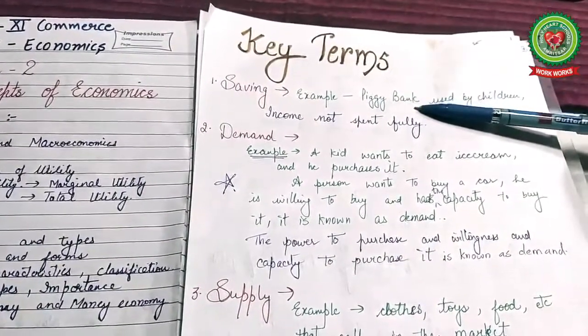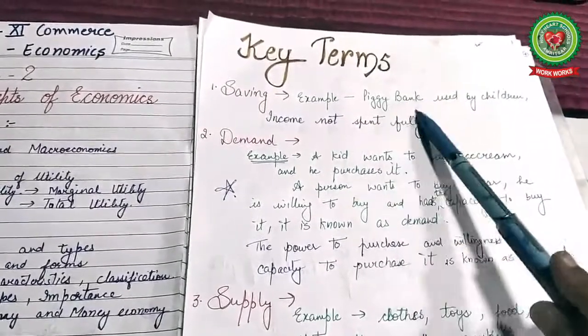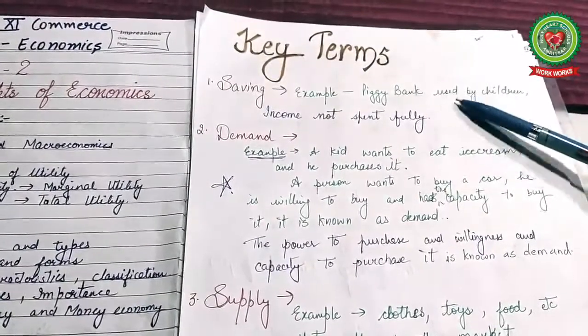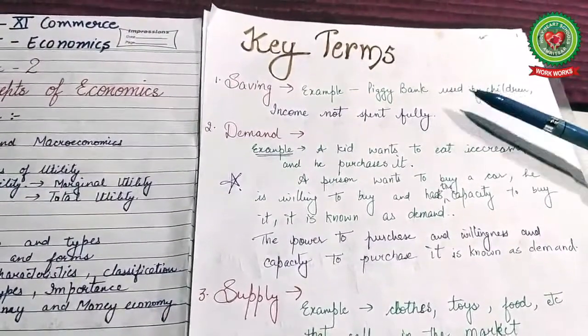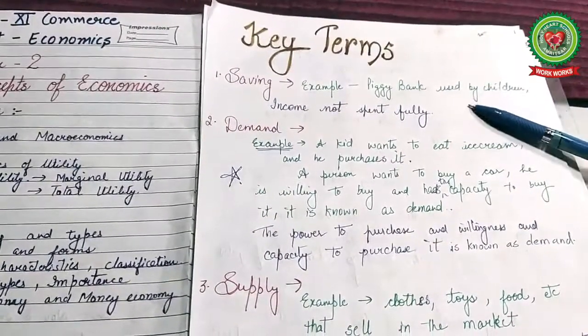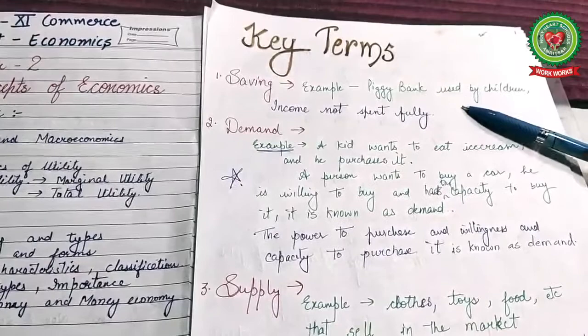First is savings. For example, a piggy bank used by children. This is the main and simple example of savings, because the money is not spent on purchasing something but kept for ourselves. It is known as savings.